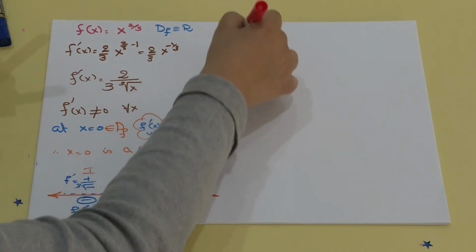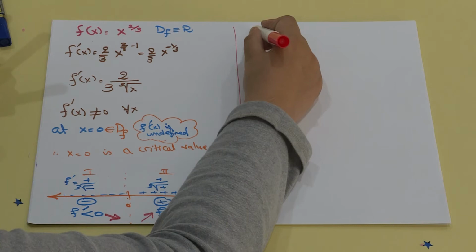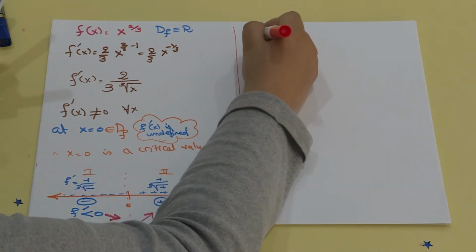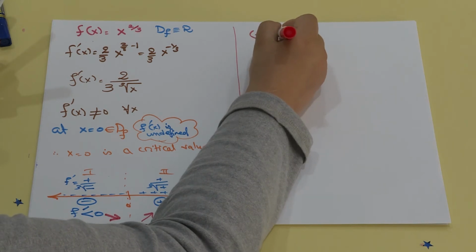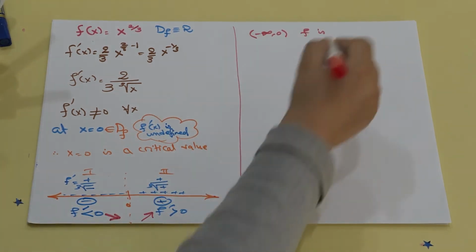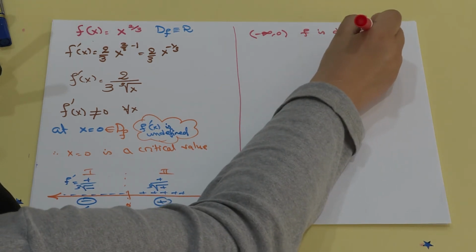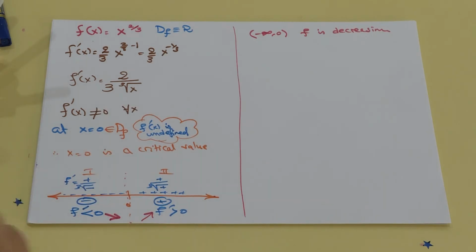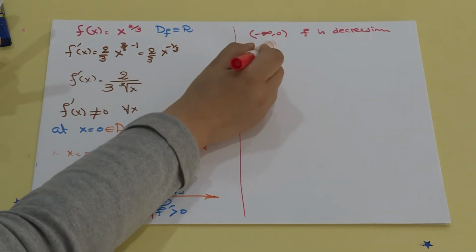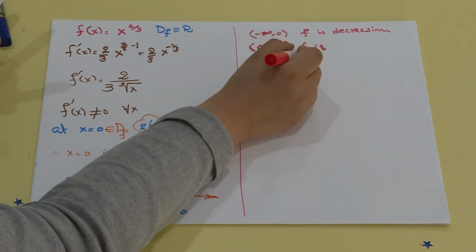So the intervals on which the function is increasing or decreasing, I will put them here. From minus infinity to 0, f is decreasing, the first derivative is less than 0. While on the interval from 0 to infinity, f is increasing.